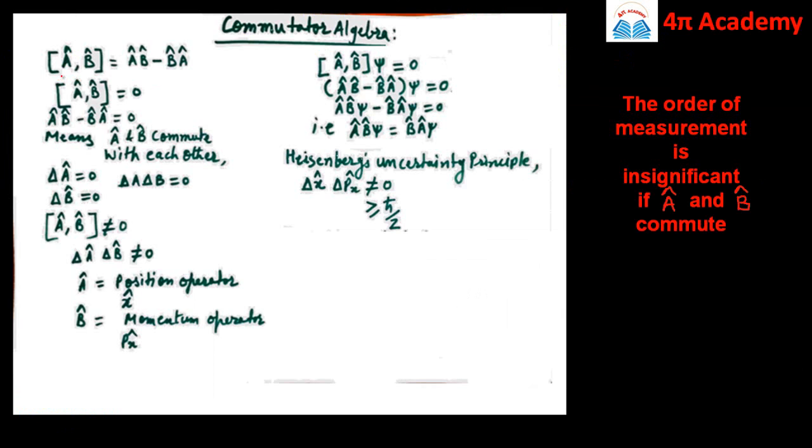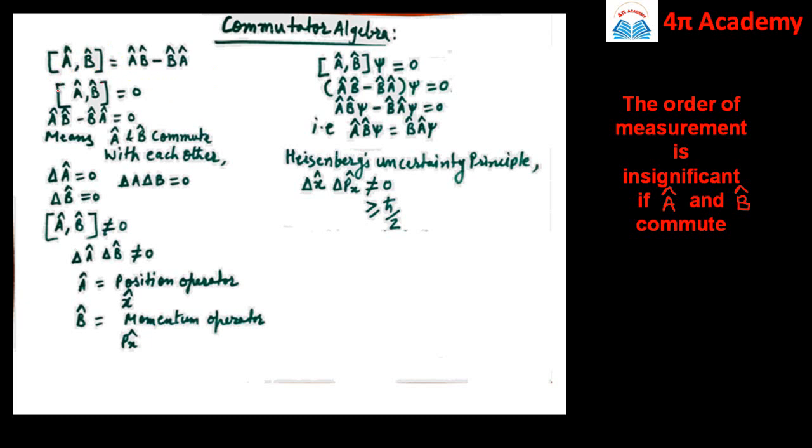A commutation relation of the two operators A and B is represented mathematically by a commutator bracket like this. So a commutator bracket of the two operators A cap comma B cap is represented this way mathematically, and its value is equal to A cap B cap minus B cap A cap.